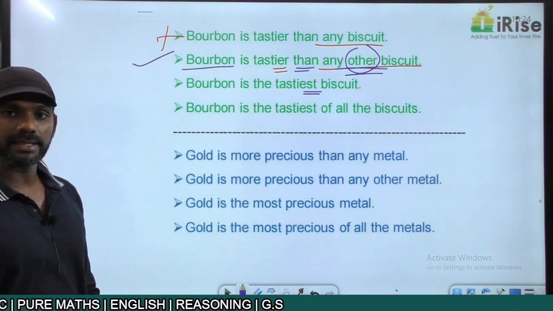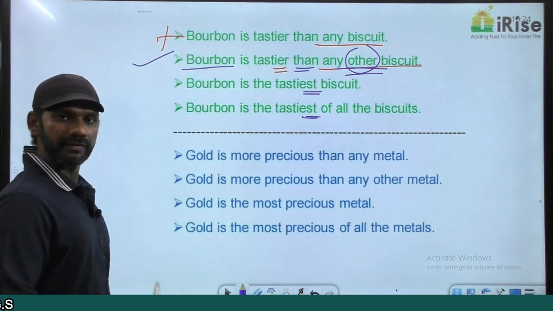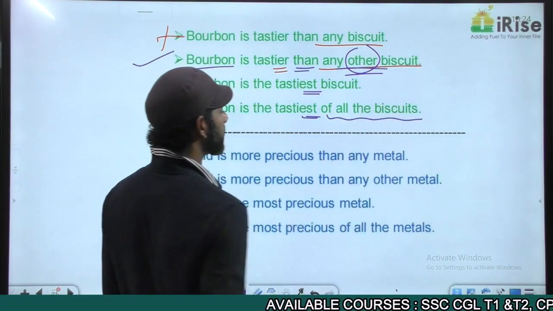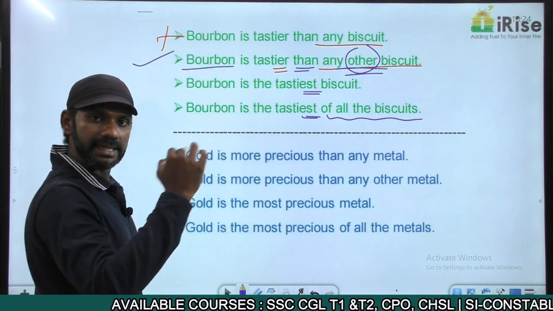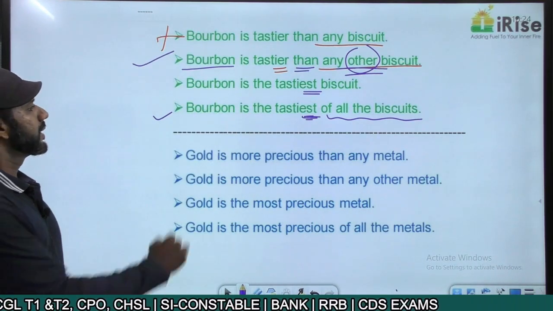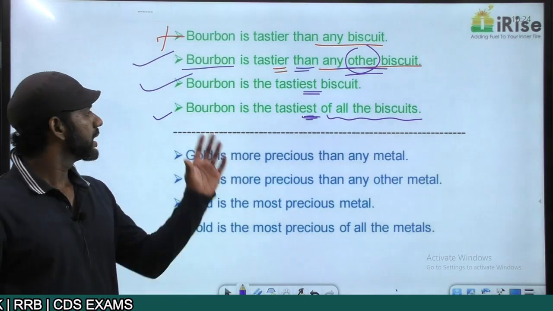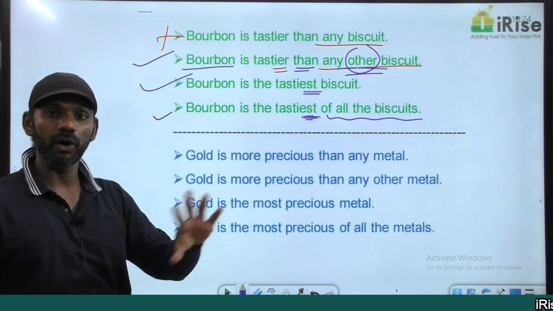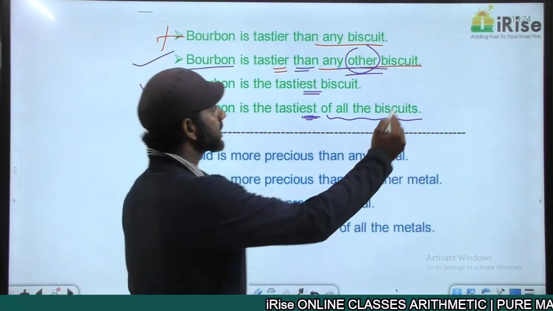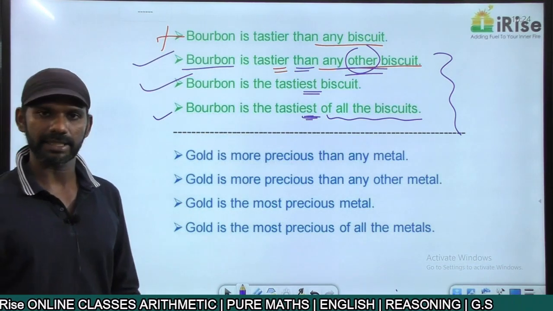Come to the next one. Bourbon is the tastiest of all the biscuits. Tastiest is a superlative degree adjective. What is a group here? All the biscuits is a group here. We're talking about the highest level entity, superlative degree adjective, grammatically correct. Now, Bourbon is the tastiest biscuit is the same as Bourbon is the tastiest of all the biscuits. The same meaning, no change in the meaning. These three sentences mean the same and are grammatically correct.